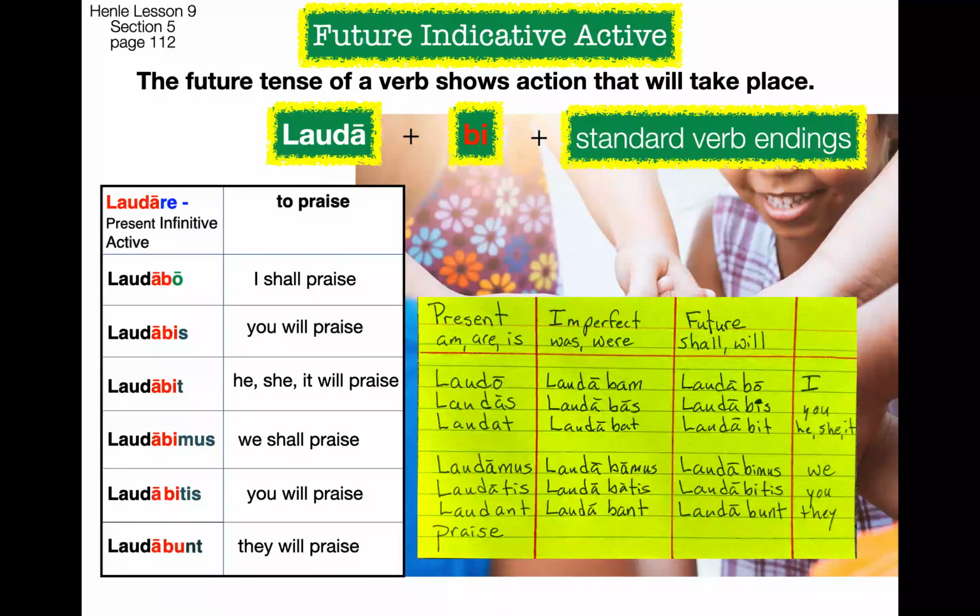Okay, this is what the back of my complete verb flashcard for the present system looks like. And the present system is the present, imperfect, and future tense all together. And by writing it out, I helped myself memorize the patterns of Latin.